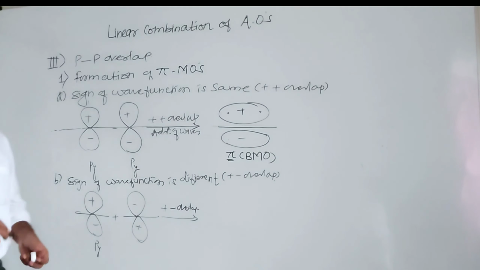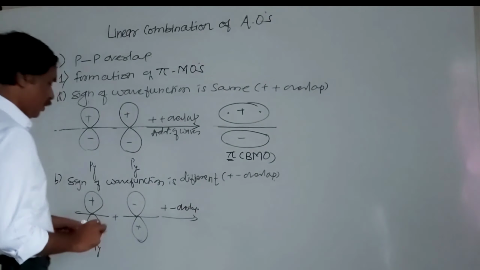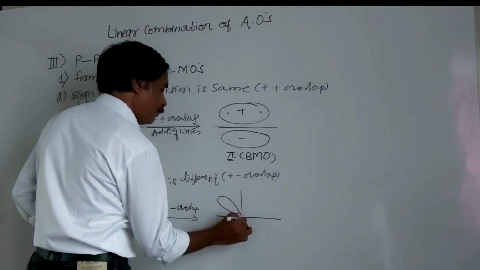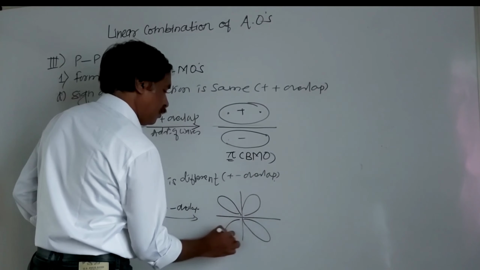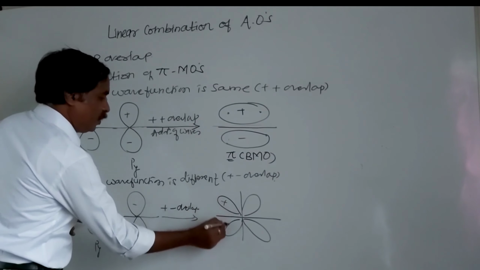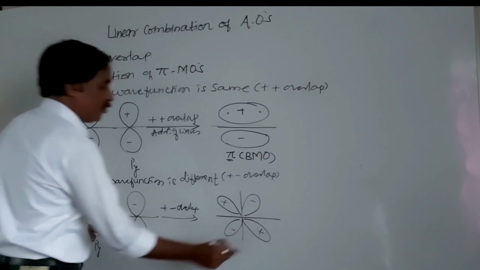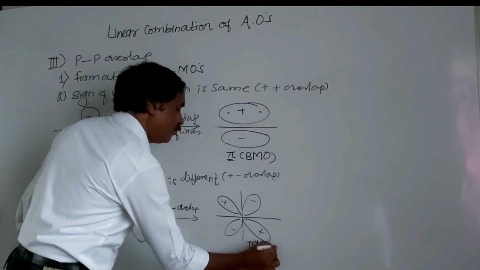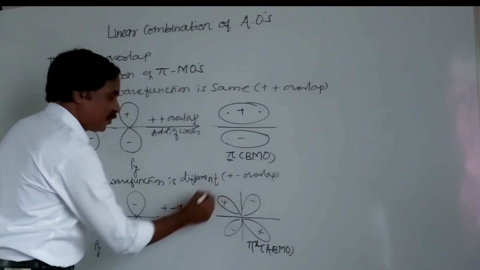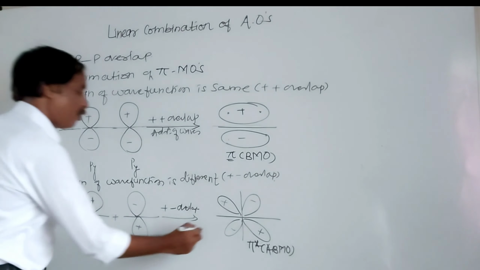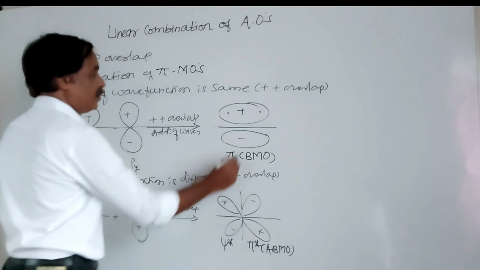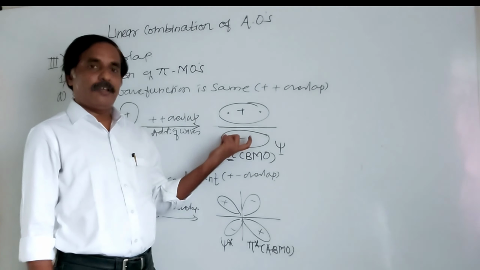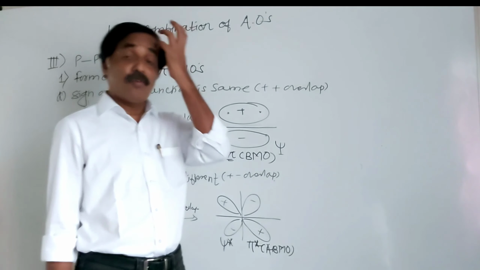And remember, when positive negative overlap, formation of anti-bonding molecular orbital, it is like this. Positive negative, positive negative, negative positive. This is pi star, and this is anti-bonding molecular orbital. This is the wave function of what? Anti-bonding molecular orbital. So we can write psi star here. This is the psi because this is the bonding molecular orbital. Psi, any wave function of bonding molecular orbital. Psi star, any wave function of anti-bonding molecular orbital.